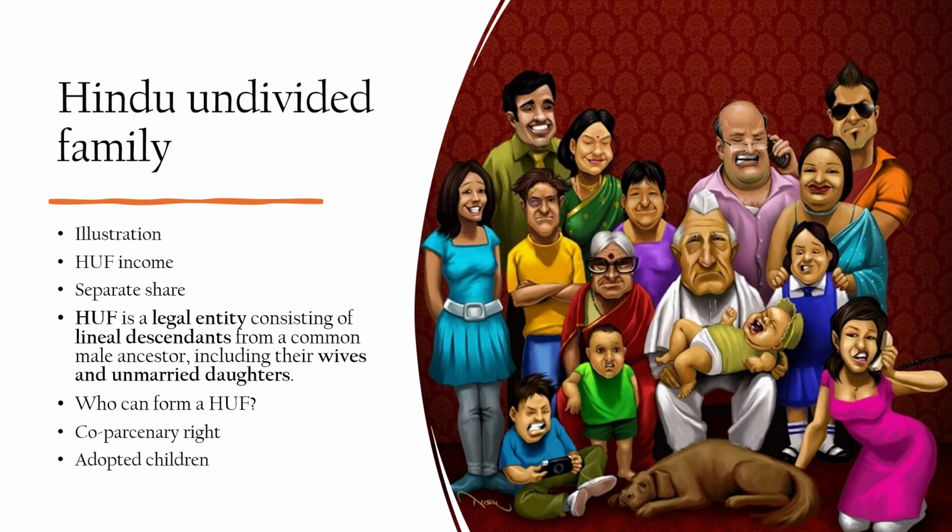A coparcenary right is a narrower term as it doesn't include adopted children within its ambit. It is just the lineal descendants from a male ancestor who will be considered to be coparceners. Daughters were not co-parceners before the 2005 amendment to Hindu Succession Act, but they became equal co-parceners after 2005 amendment. Daughters have equal rights over the property today.